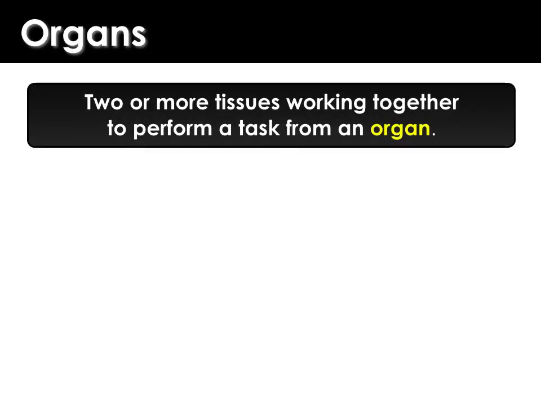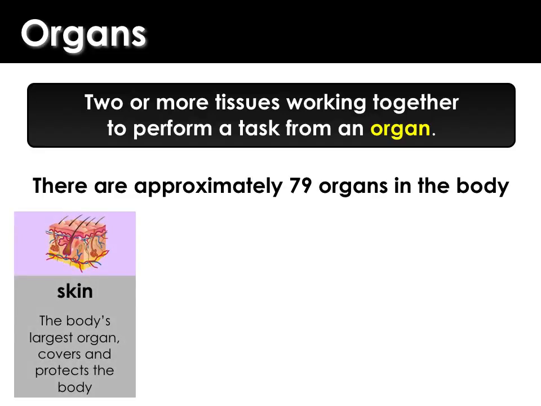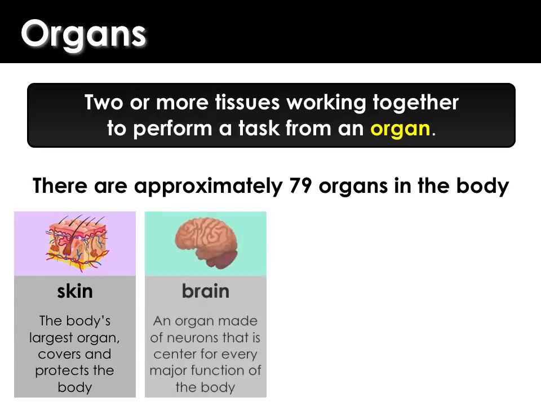Next up, we have organs. Organs are when you have 2 or more tissues that work together to perform a particular task. There are approximately 79 organs in the human body. Some examples would be the skin. The skin is actually the body's largest organ, and it covers and protects the body.